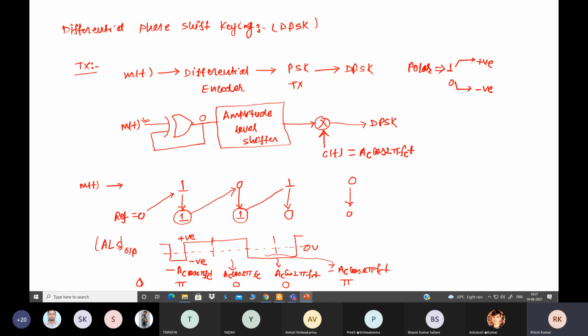What will be the receiver output? At the receiver, this signal, the pi, 0, 0, pi that we are getting, gives 1 1 0 0. When this signal is applied to the receiver, we should get back this signal 1 0 1 and 0. This is our modulated signal, and that is represented by minus Ac cos 2 pi fct, this and this, represented for 1 0 1 and 0 respectively.